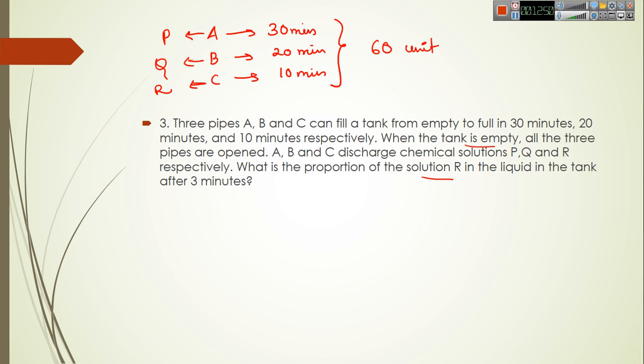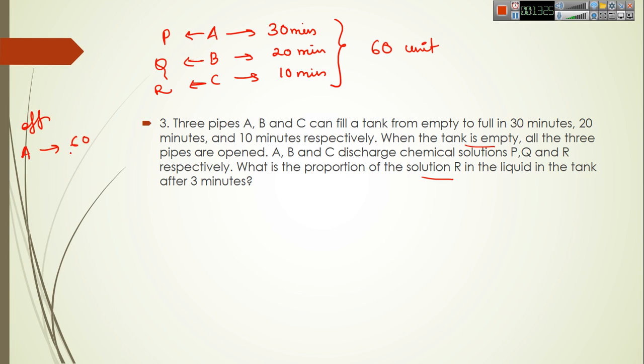Okay, we can do this. First we will calculate the efficiency of A, B and C. Then we will get the amount of work they do in each minute. So if we get the work they do in 1 minute, we can also find the work which they do in 3 minutes. Efficiency is basically the work which they do in a particular unit of time, or per unit time.